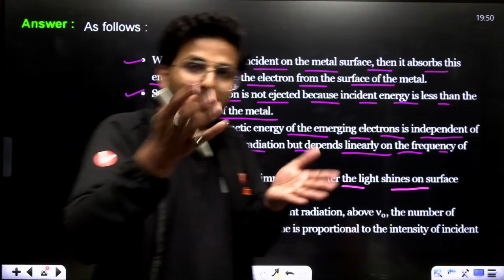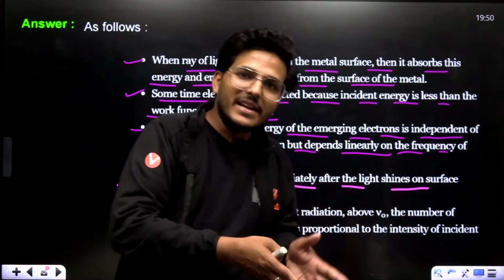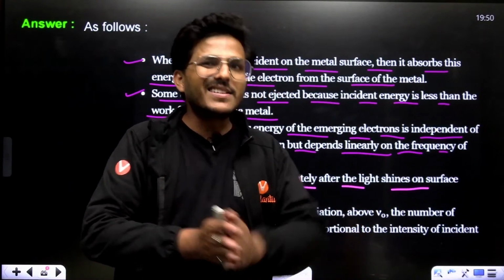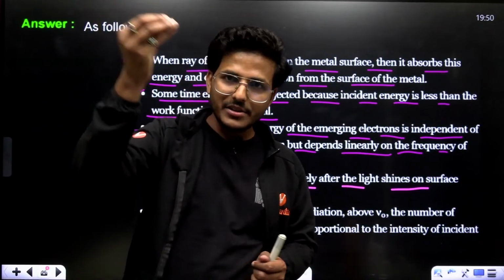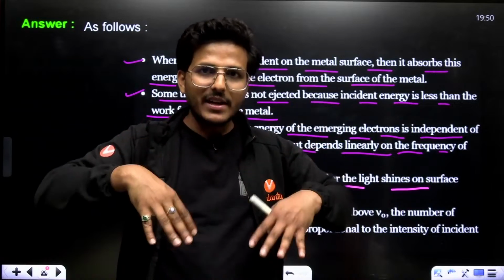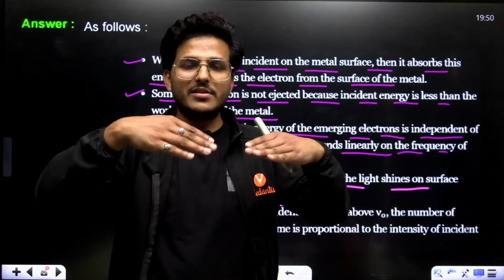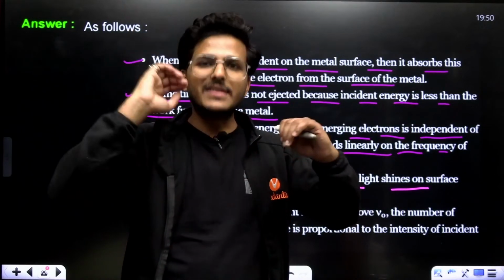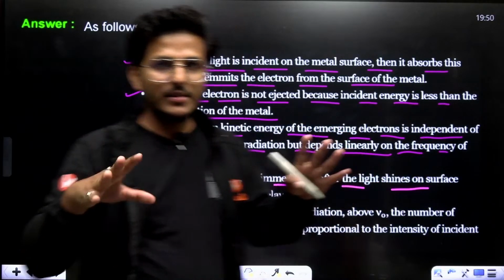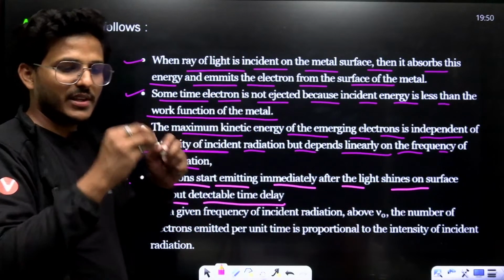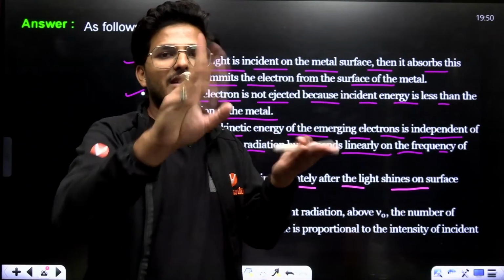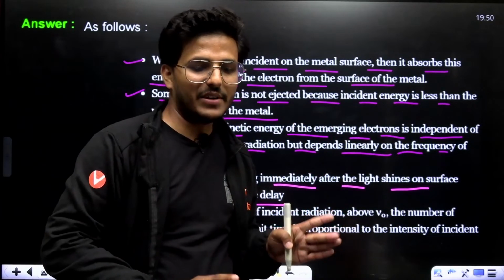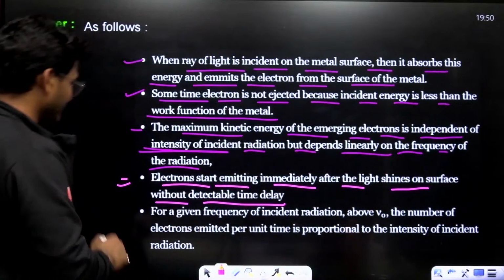Emitting of the electron and striking of the photon is a single event. It is not that some energy is absorbed by the electron, reaches some value, and then it is ejected. No, it's not possible. After the threshold frequency, striking of a photon and emitting of an electron is a single event. So there is no time lapse, right?